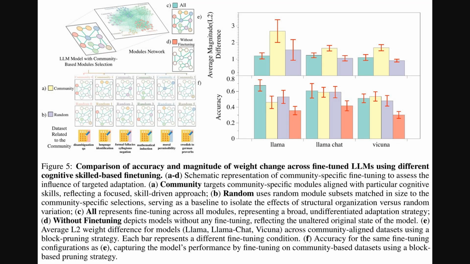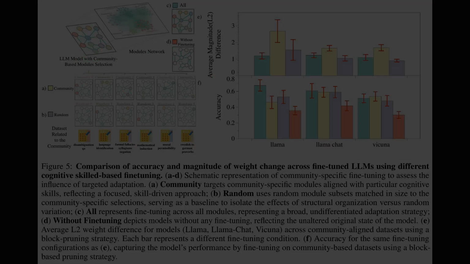Alright, the previous figure highlighted strong community structure and bridging modules. Figure 5 shows how different fine-tuning strategies translate into plasticity and accuracy. The top bar chart reports average L2 weight changes, which peak for community-targeted updates, while random and all modules remain lower. The bottom chart presents accuracy, and full model fine-tuning wins across llama, llama-chat, and vicuna, so larger parameter shifts from community targeting do not guarantee better performance.